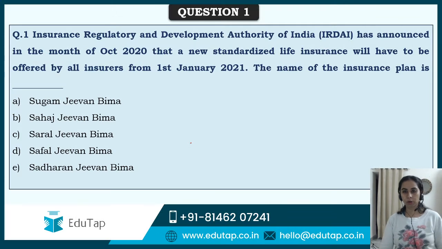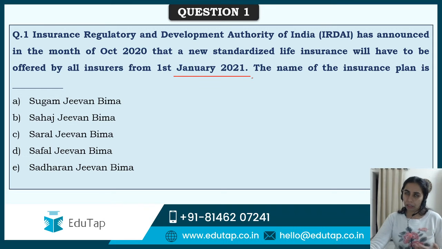Guys, my very first question. The questions are from the current affairs of October, November, and we will also discuss the static dimension of the questions. The question is: the Insurance Regulatory and Development Authority of India has announced in the month of October that a new standardized life insurance will have to be offered by all insurers from 1st January 2021. The name of this insurance plan is.